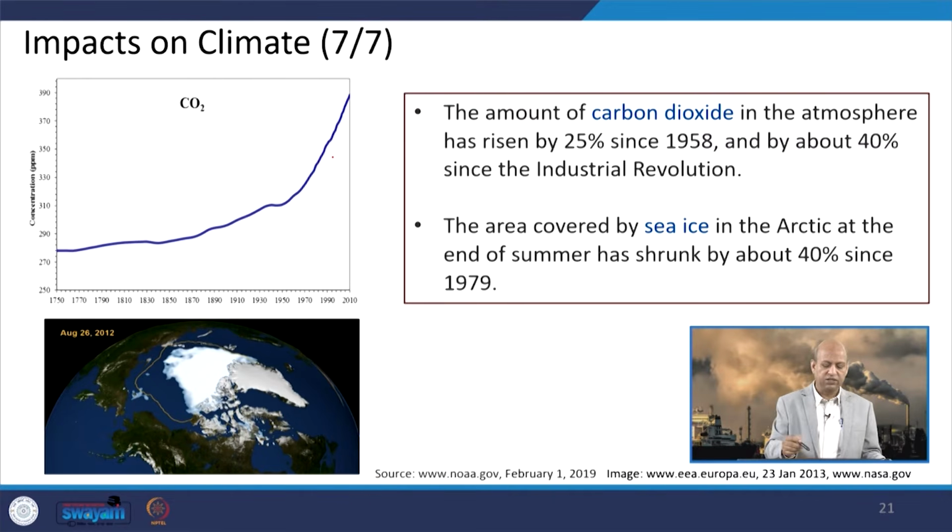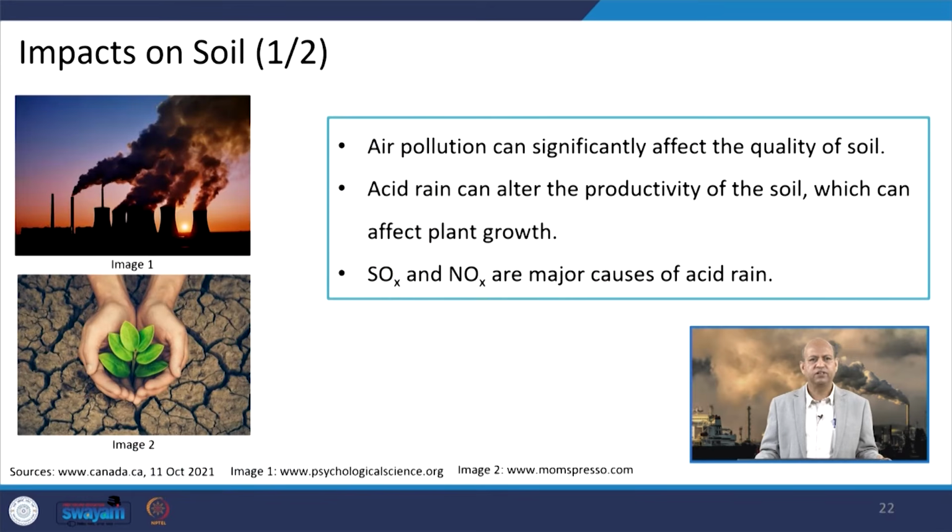CO2 is increasing, and the surface area covered by ice in the Arctic is decreasing, and this is not only a simple association of CO2 concentration and receding ice cover on the Arctic, but there are well-established scientific facts and studies which relate the greenhouse gas impact through global warming to glaciers as well as sea levels.